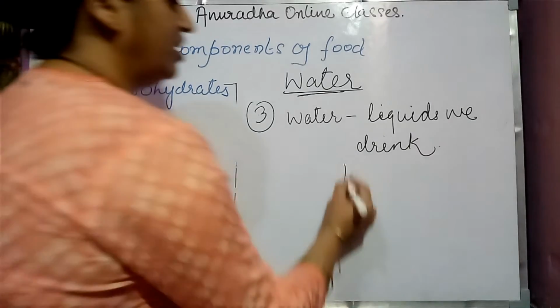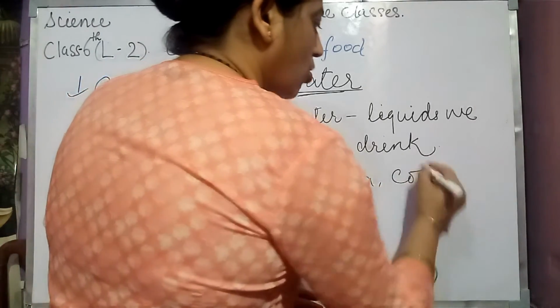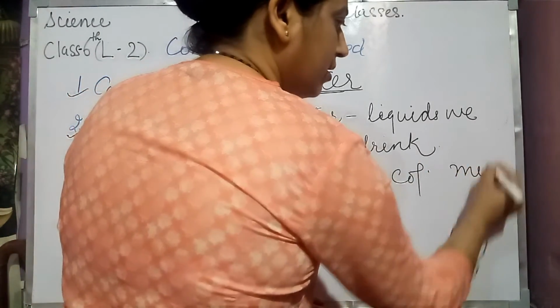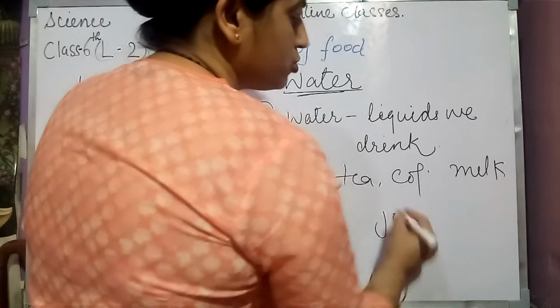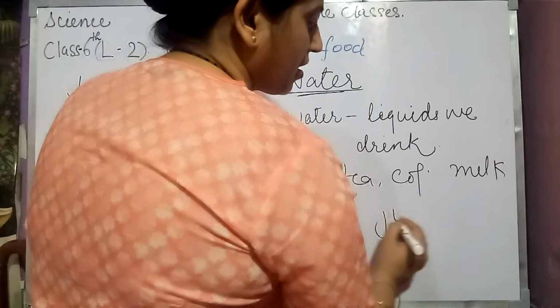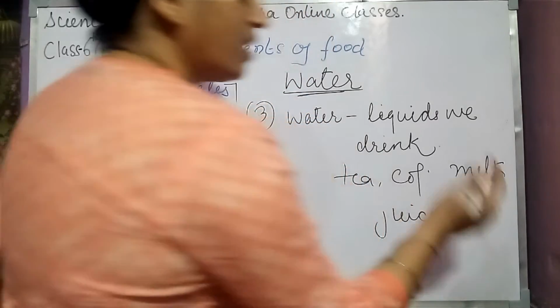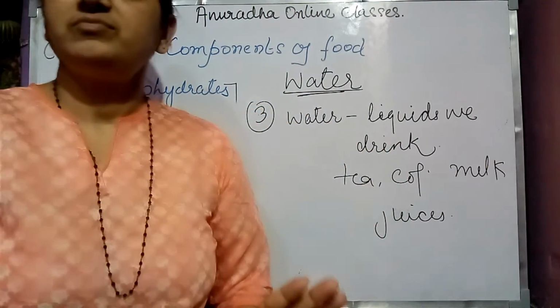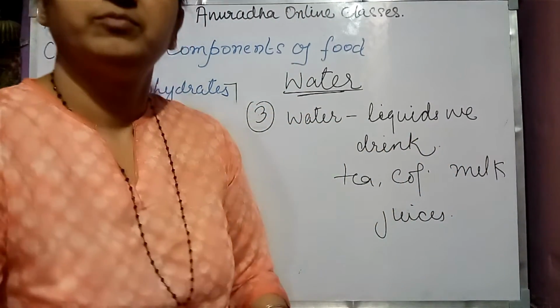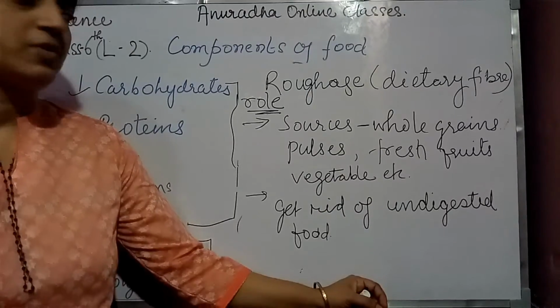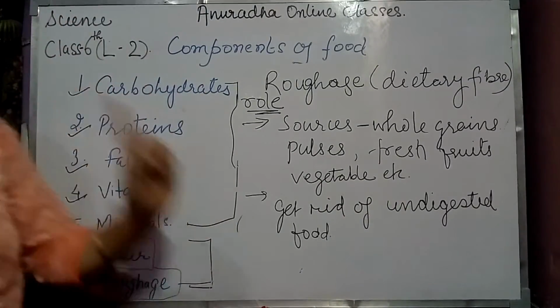That may be tea, that may be coffee, that may be milk, that may be juice, etc. So children, about water we have read.